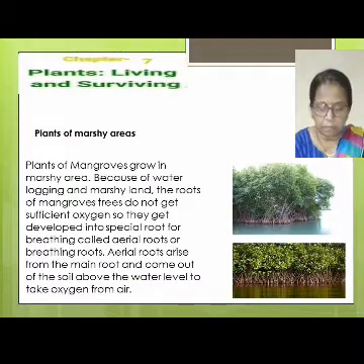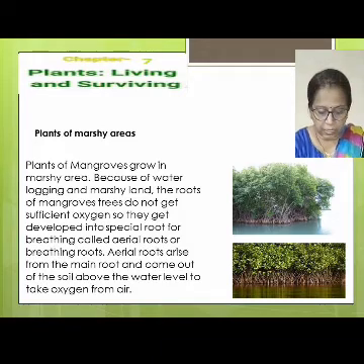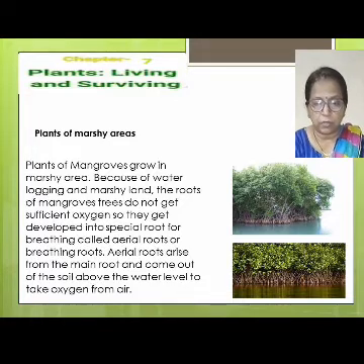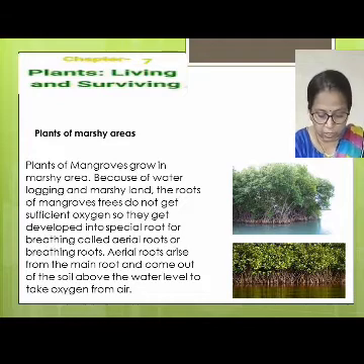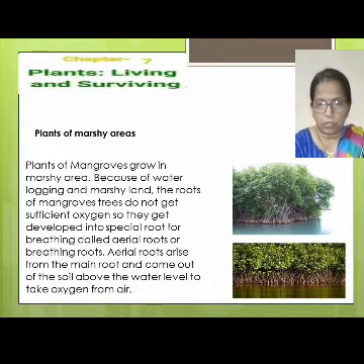Now the plants of marshy areas. Marshy areas are where the soil is very sticky and clayey, and the plants that grow here are called mangrove trees. They have breathing roots. What are breathing roots, children? The roots grow out of the soil and water to breathe. Such roots are called breathing roots. Understood children? So these are all the things about terrestrial plants.